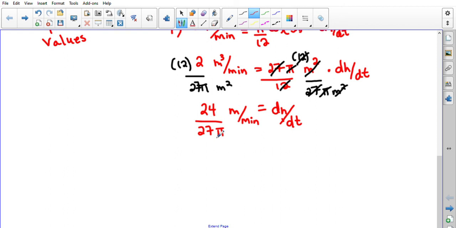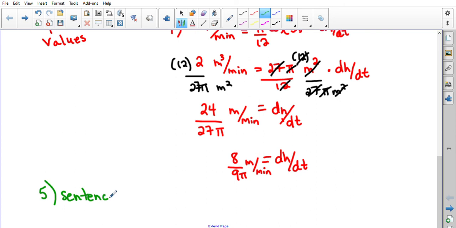It is increasing at a rate of, now I'm just going to reduce my answer. Both our 24 and 27 can divide by 3. 8 over 9 pi meters per minute. And of course that is an exact value. We can always turn that into a decimal to answer our question, but ultimately we have found our solution to how the height is changing.